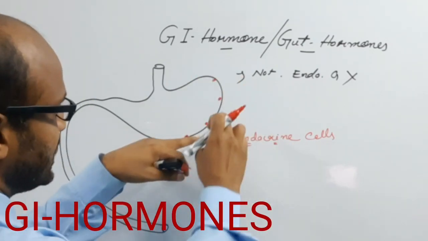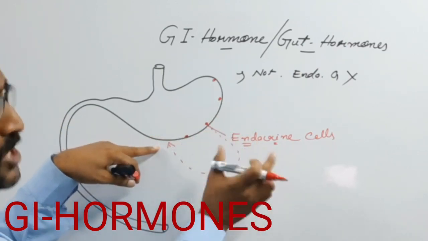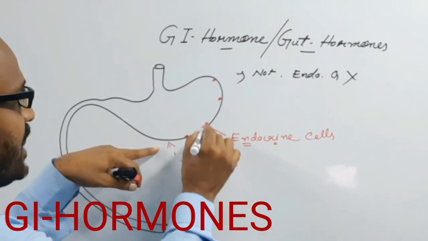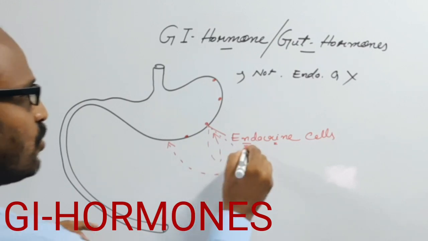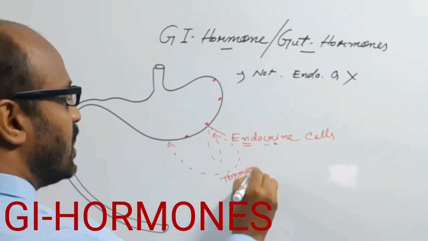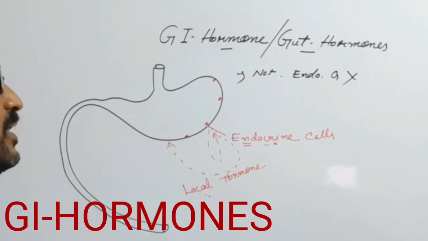That's why the secreting site and the target site are present near each other, or the secretion site and the action site may be the same. That's why such hormones are also known as local hormones.